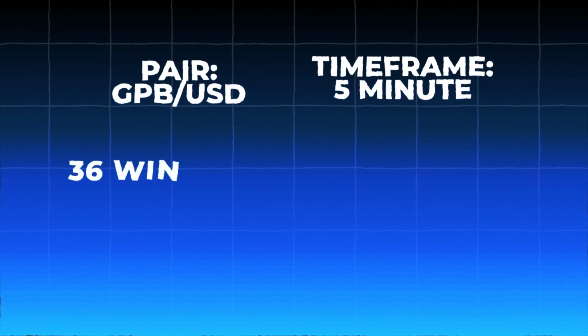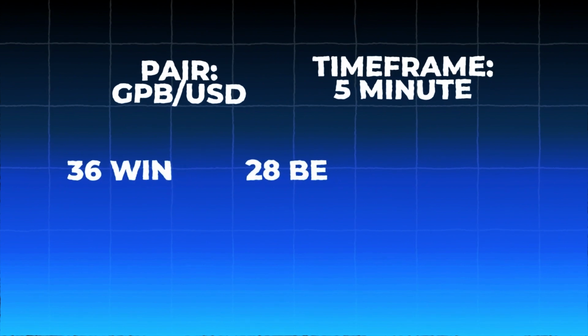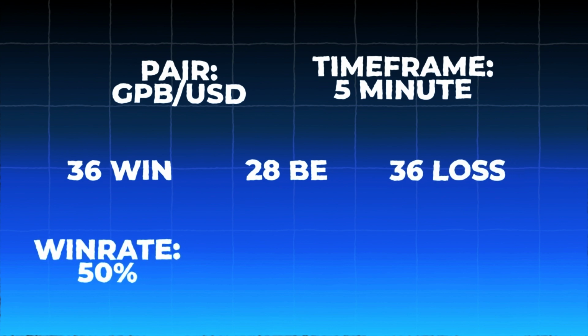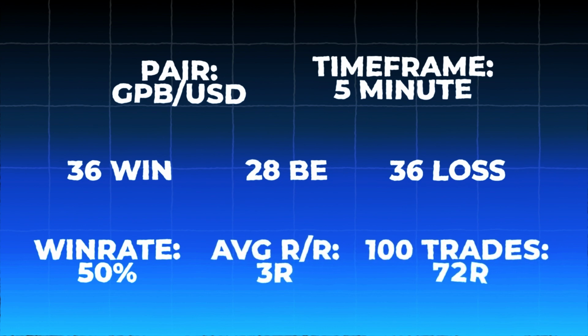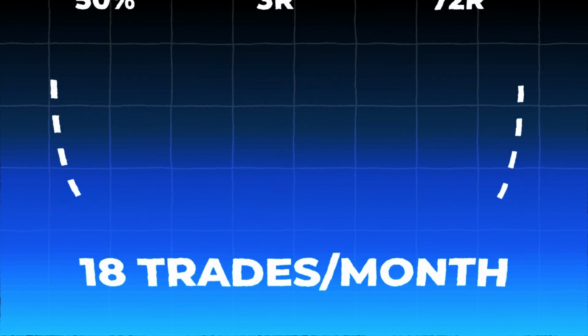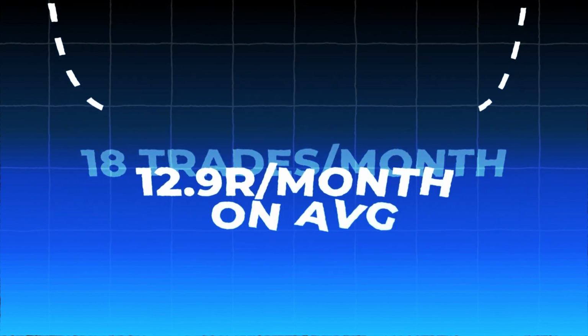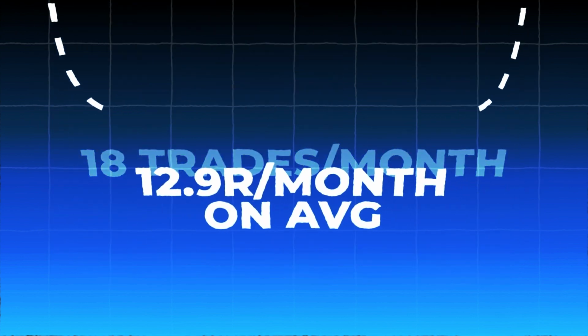So we got 36 wins, we got 28 break-evens, and we got 36 losses, which means we had a 50% win rate and 3 risk to reward on average. So overall at 100 trades we made 72R, which means if we take 18 trades in a month, we will make 12.9R per month on average.